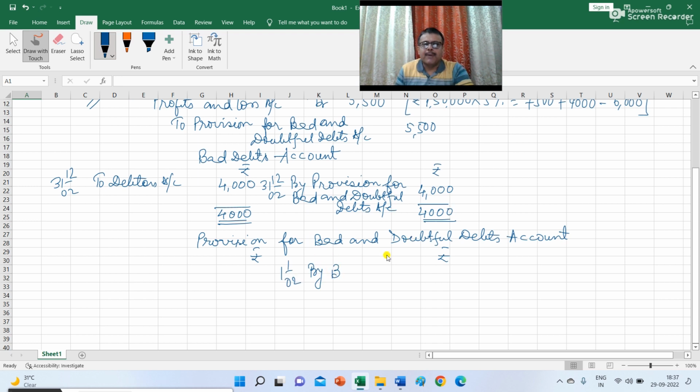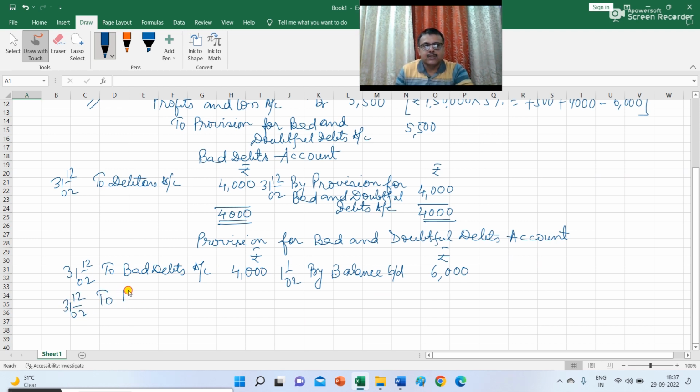In provision for bad and doubtful debt account, you have the opening balance on 1st January 2002. So I am writing here by balance b/d 6,000. Now this bad debt which occurred and the amount was transferred to provision for bad and doubtful debt, you have to record it here, that is on 31st December 2002 to bad debt account. And what is the required amount of provision at the end of the year?